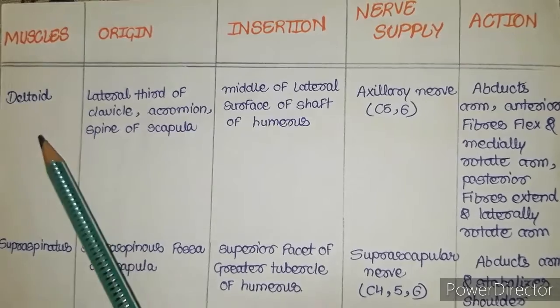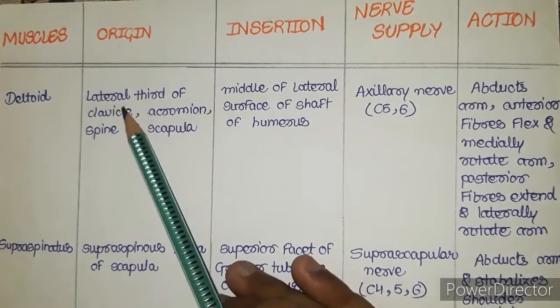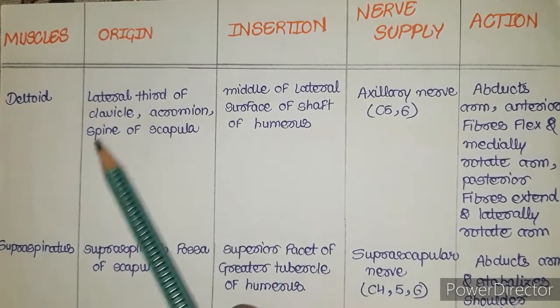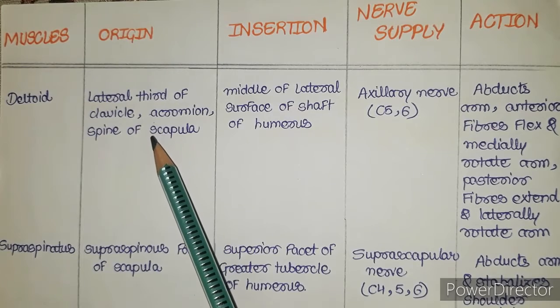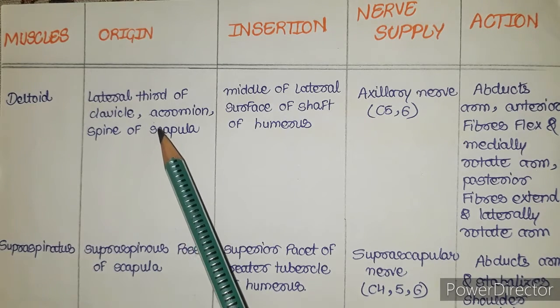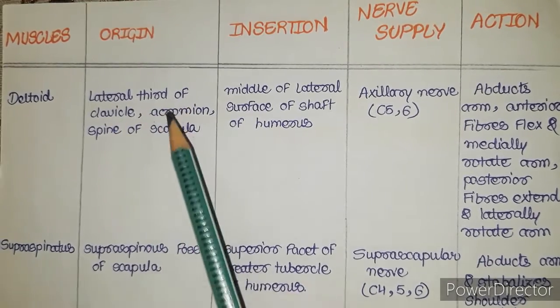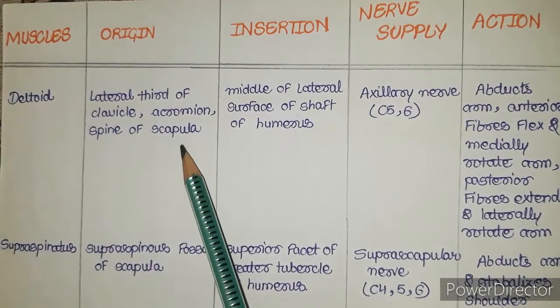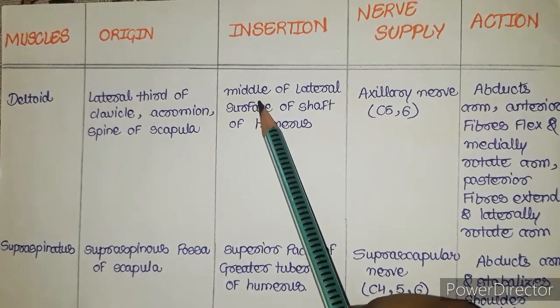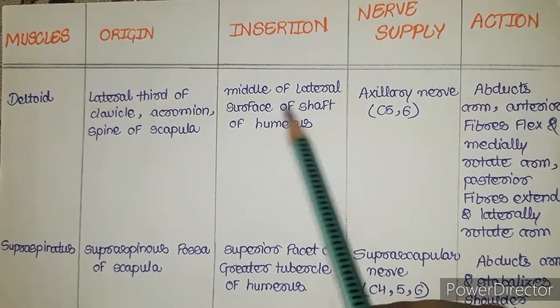The next muscle is the deltoid muscle. It originates from the lateral third of clavicle, acromion and spine of scapula. This is a really important muscle. You have to learn this and mug up this by heart. This originates from the lateral third of clavicle, acromion and spine of scapula, and it inserts on the middle of lateral surface of shaft of humerus.